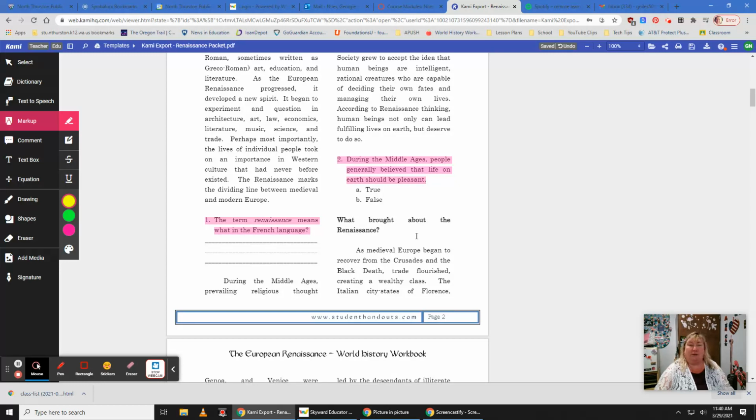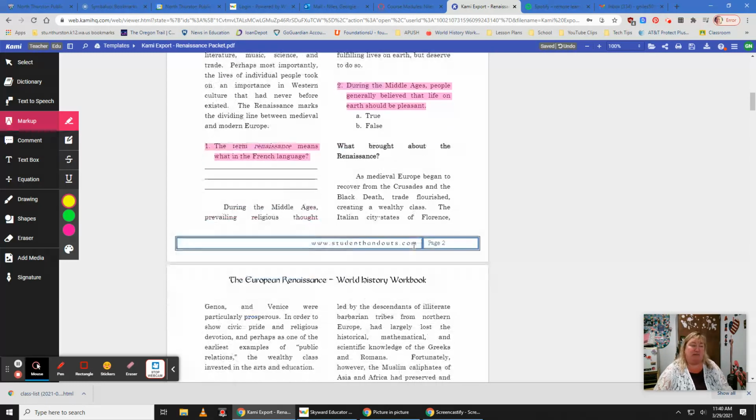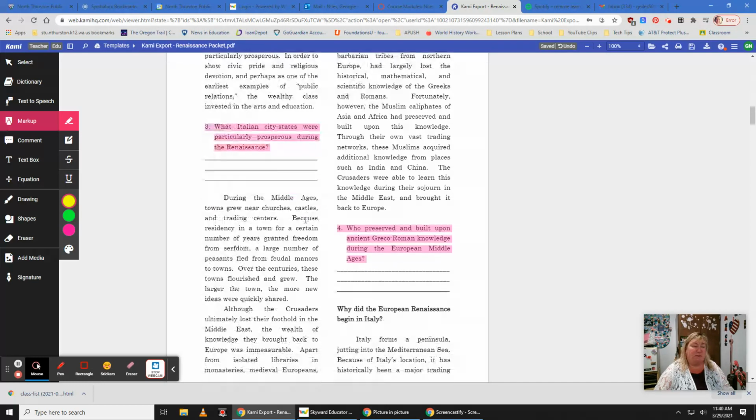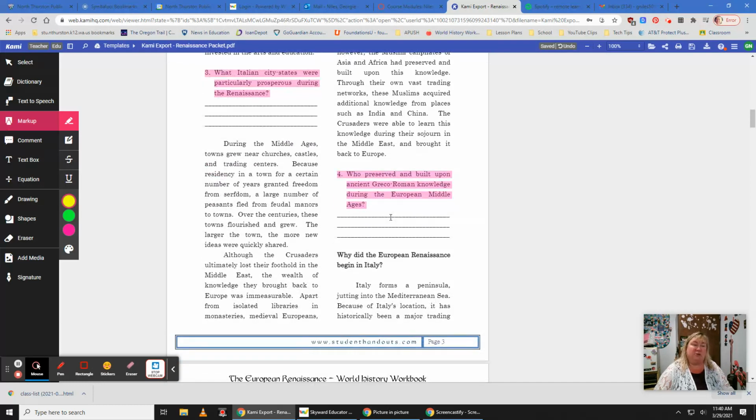What brought about the Renaissance? Again, you don't have to answer this particular question. It's telling you what the passage is going to be about. But this is the question you do need to answer. Anything highlighted, you need to answer. What Italian city-states were particularly prosperous during the Renaissance? We'll continue down. Number 4, who preserved and built upon ancient Greco-Roman knowledge during the European Middle Ages?